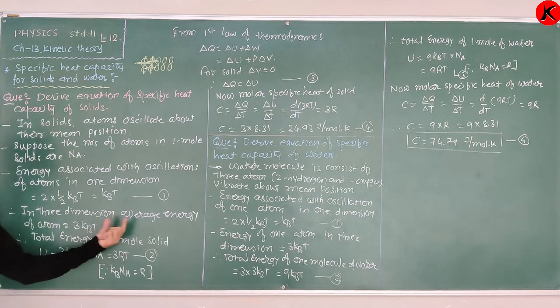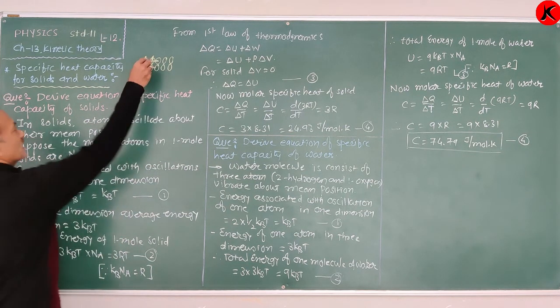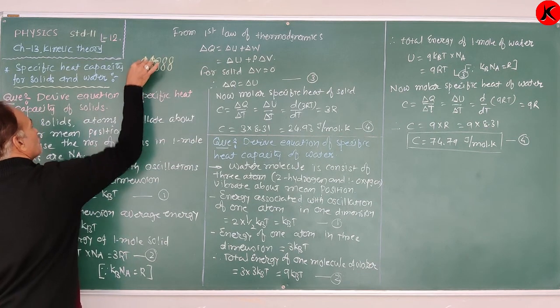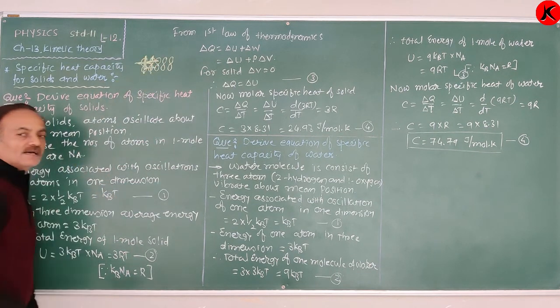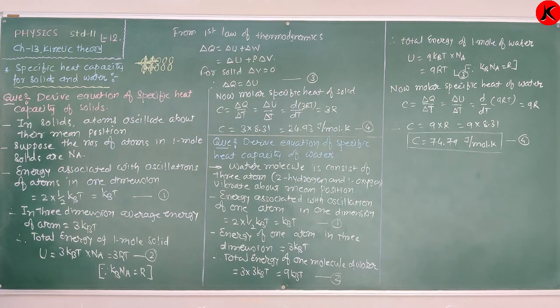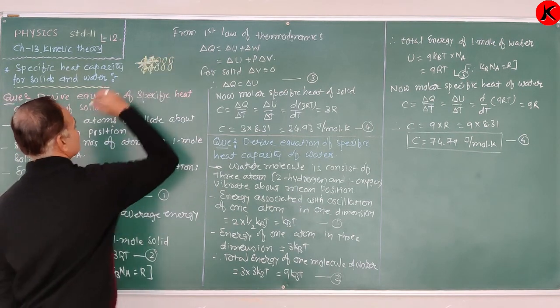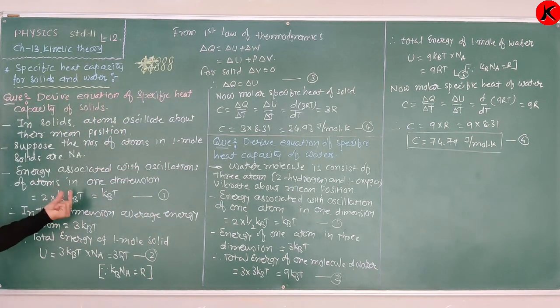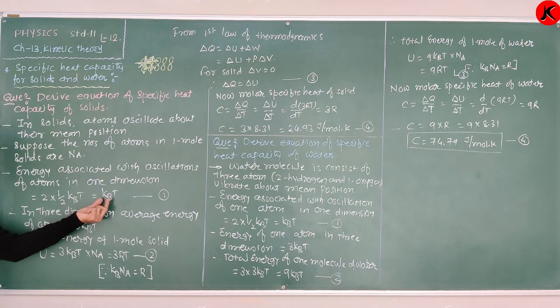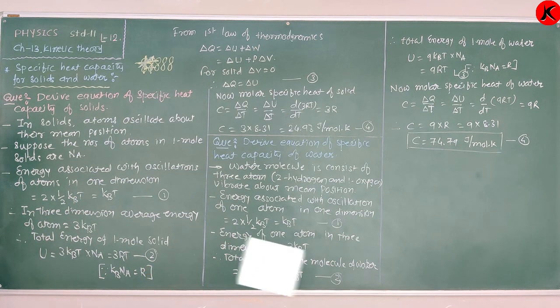Now, in 3 dimensions, the molecule also oscillates about its mean position along the y-axis and also along the z-axis. Therefore, in 3 dimensions, the average energy of an atom is 3 times this, that is 3 kBT.